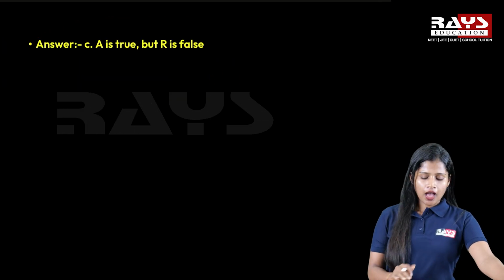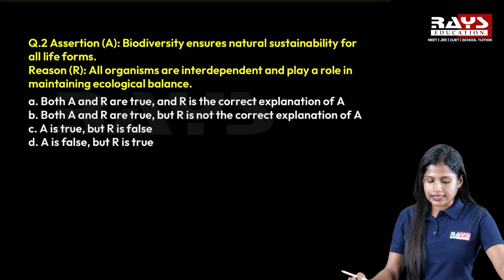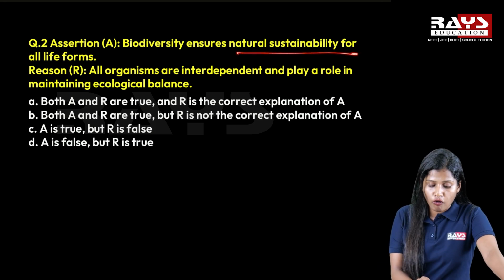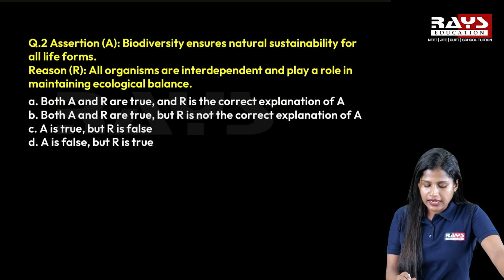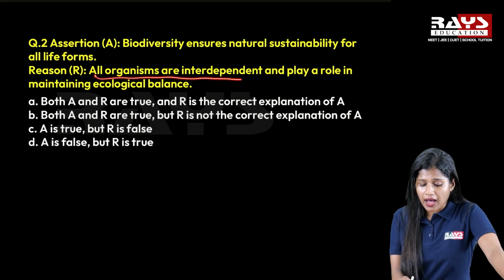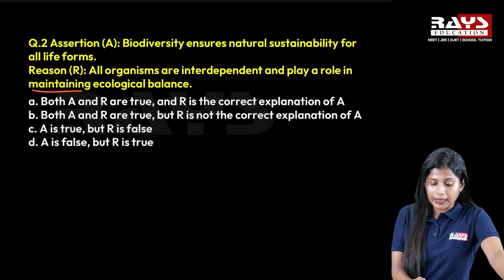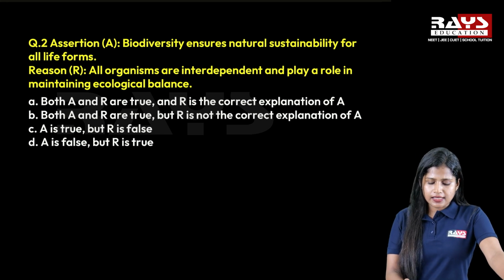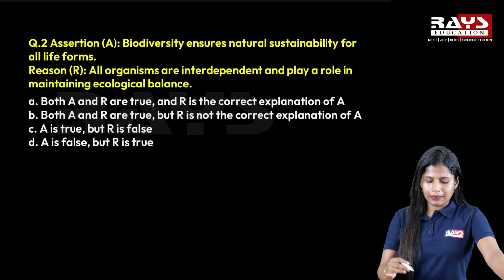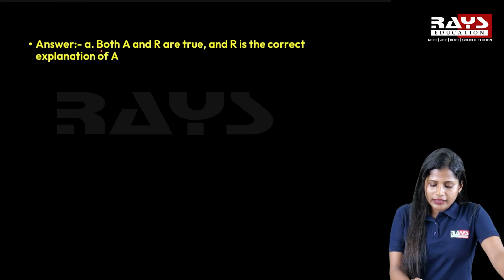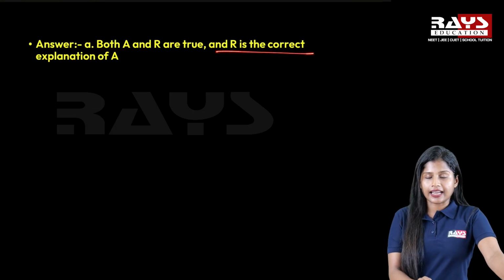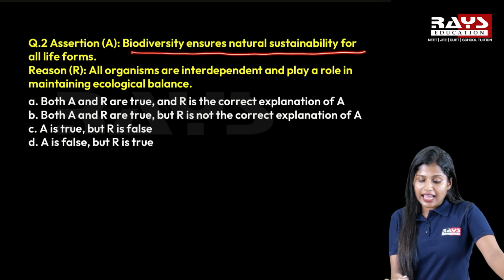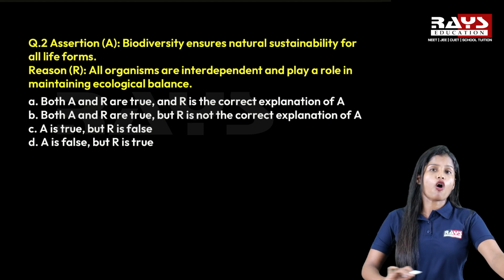Option C. Okay, now moving on to the next question: biodiversity ensures natural sustainability for all life forms. The reason here is, all organisms are interdependent and play a role in maintaining ecological balance. While reading this also, we feel somewhat of a similarity. Okay, we can look at the answer. Both A and R are true, and R is the correct explanation of A. That is, biodiversity ensures natural sustainability of all life forms.